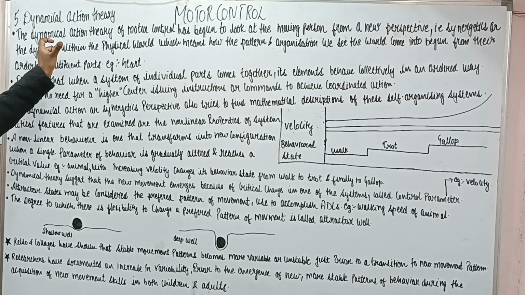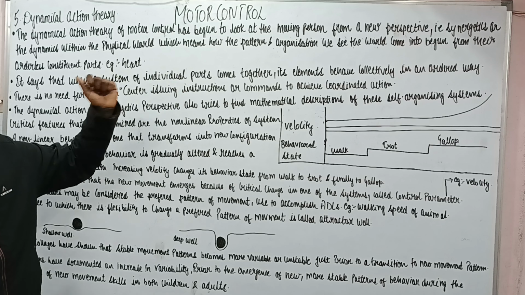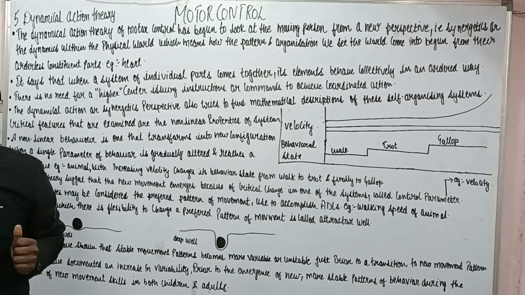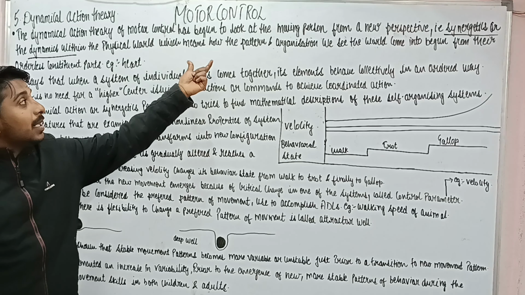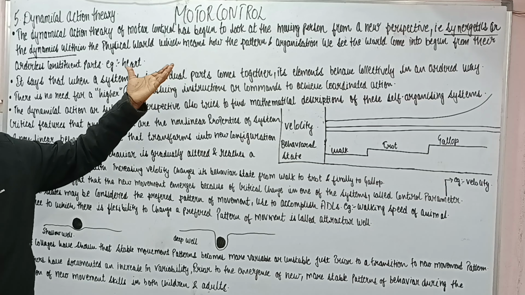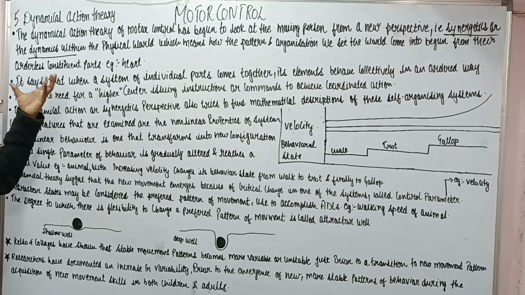The dynamical action theory of motor control began to look at the moving person from a new perspective. They chose their own new perspective, that is the synergistics, or which we can say the dynamics within the physical world, which means how the pattern and organization that we see in the world come to begin from their orderless constituent parts. See, I will explain.